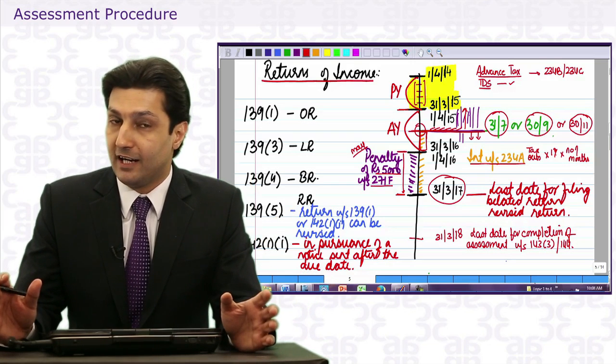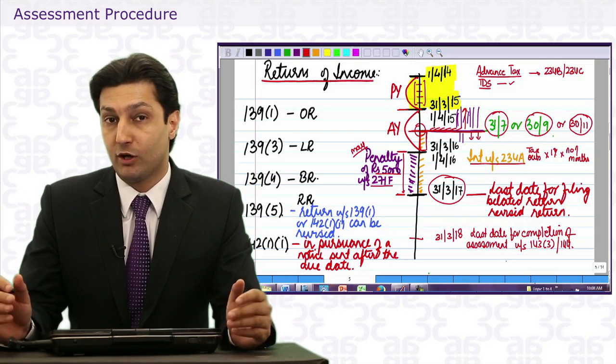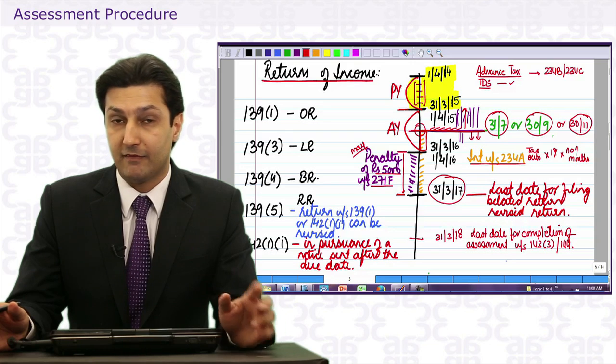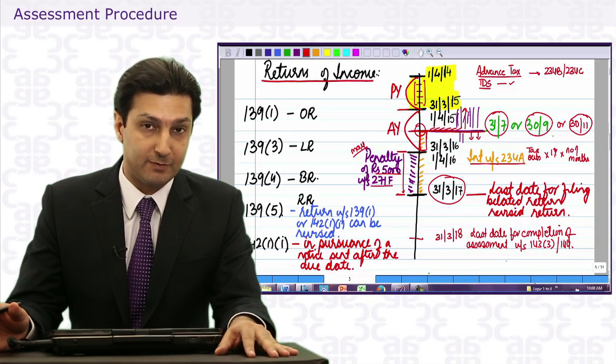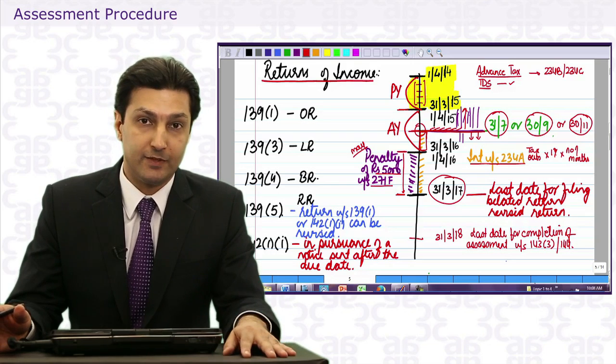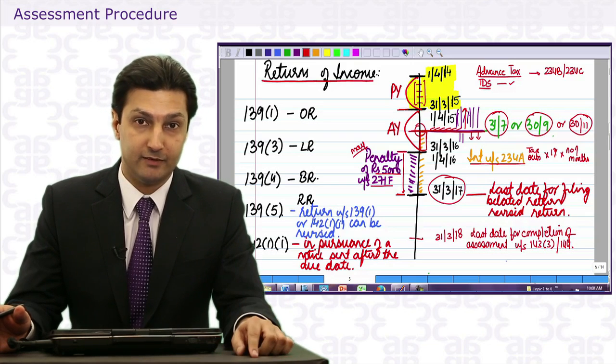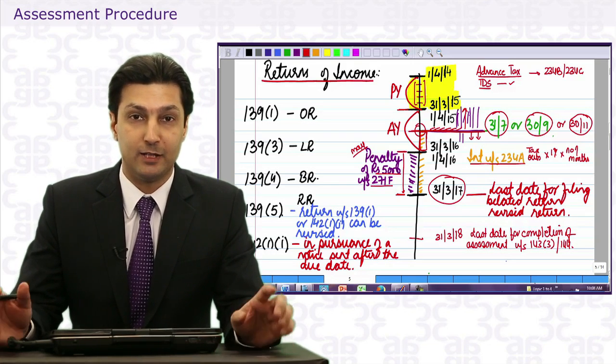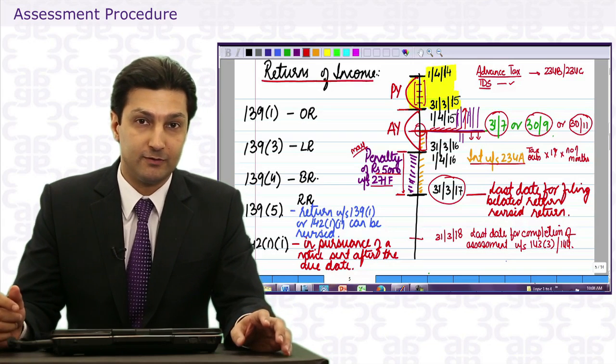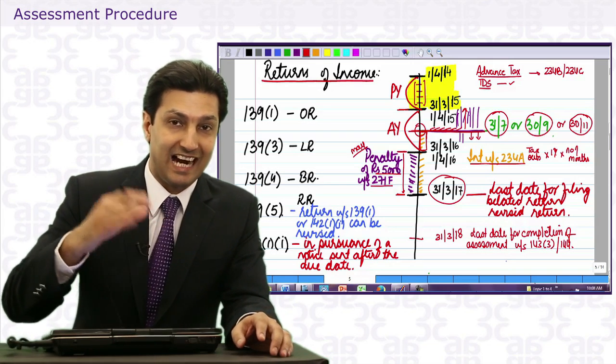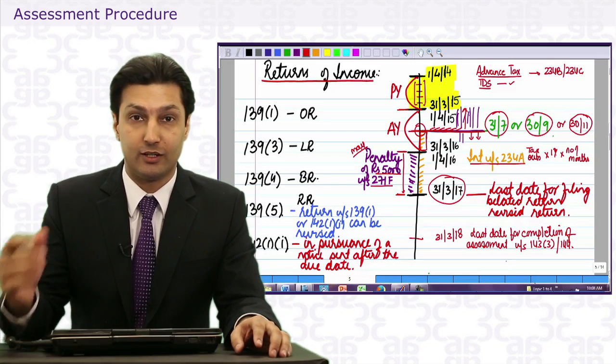But a loss return filed late by a company or a firm, and when I say late means after the end of the assessment year, then there is penalty under 271F that may be levied. But please remember, penalty you will only levy when a notice comes to you. You will not add it to your tax or add it to your return.